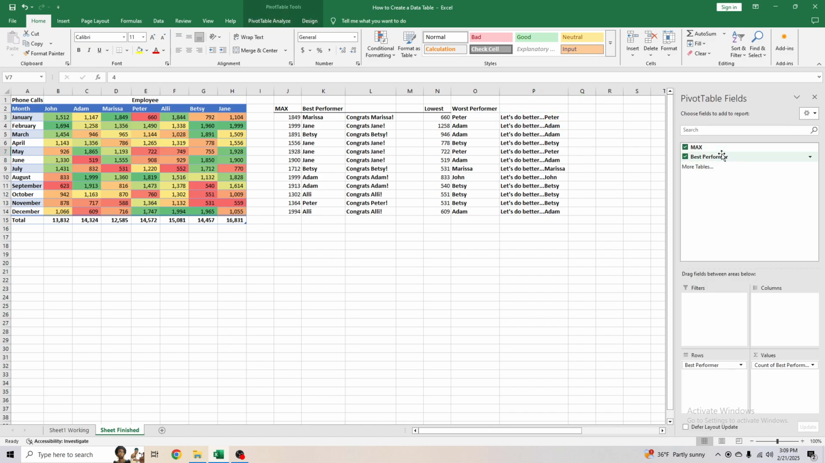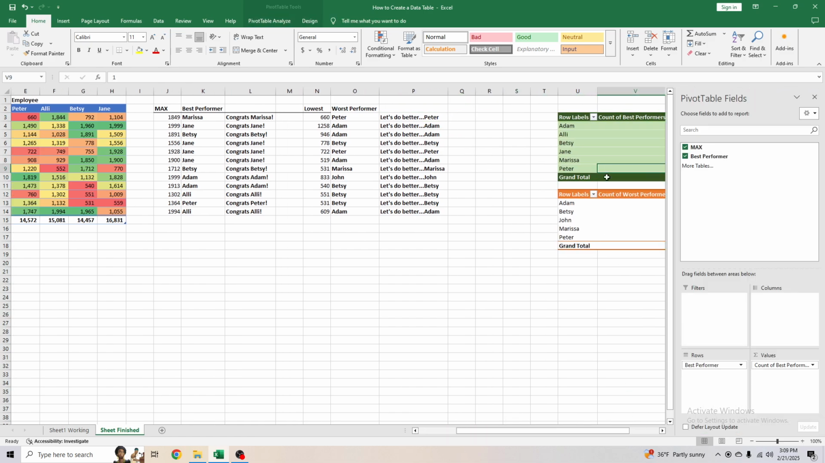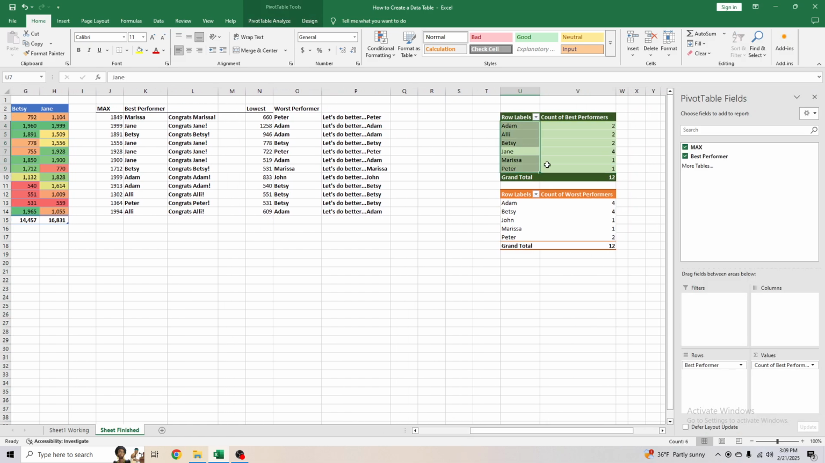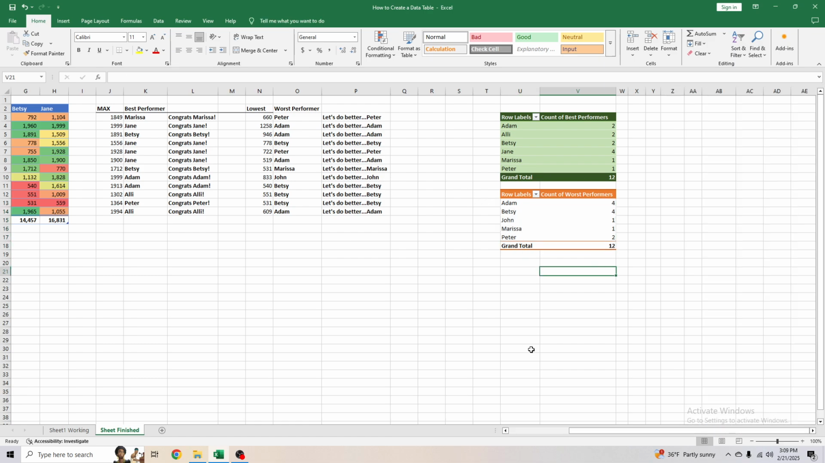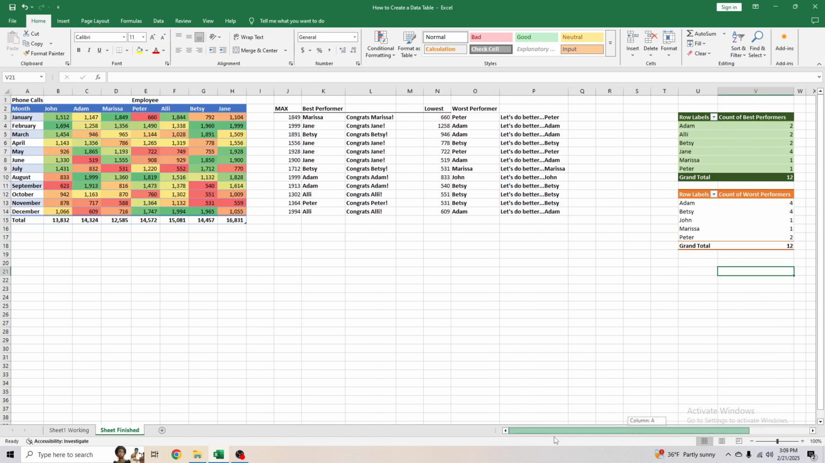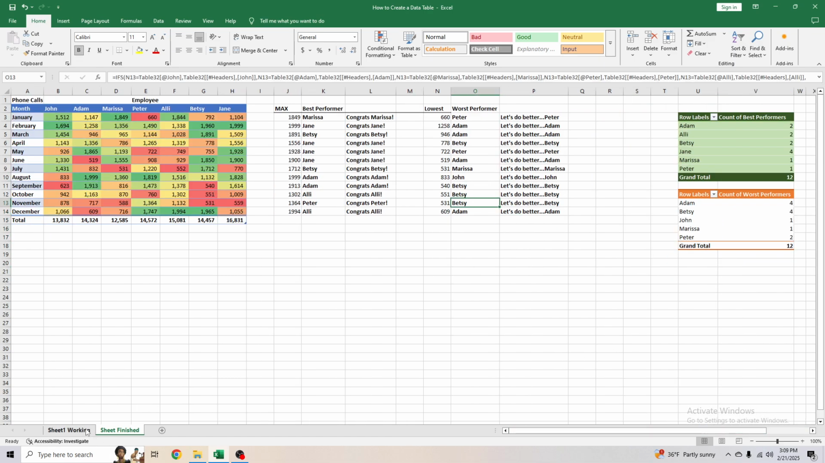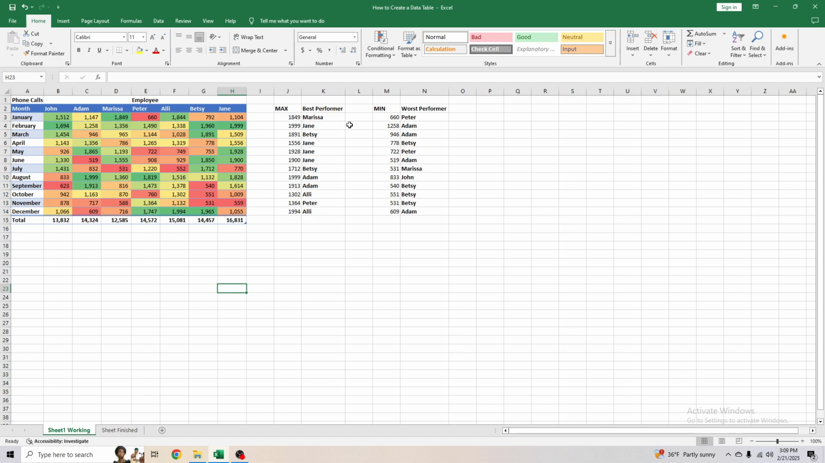And then here's a little short pivot table. Pivot tables are a pretty helpful tool in Excel to analyze data and visualize it a lot easier. And this is just counting the number of best performers for the year. So Jane got 4 of these, a few others got 2, and then a couple got 1. And then here we can see our worst performers of the year. So these guys need to pick up slack. But yeah, this is the finished file, so let's just move over to the working file.